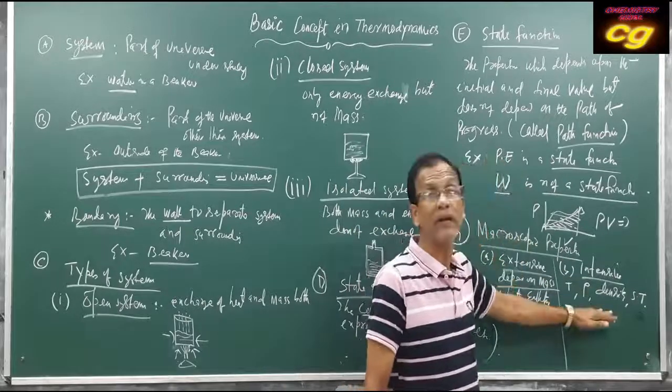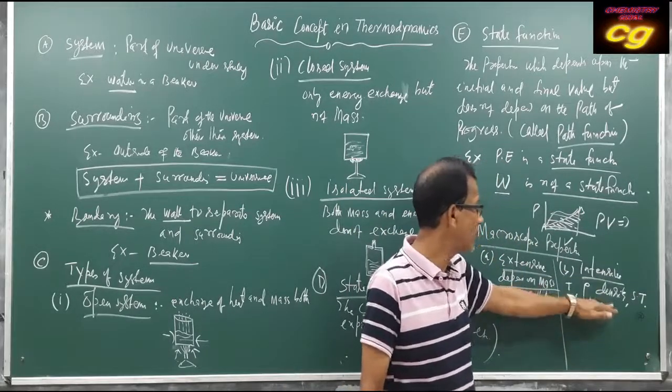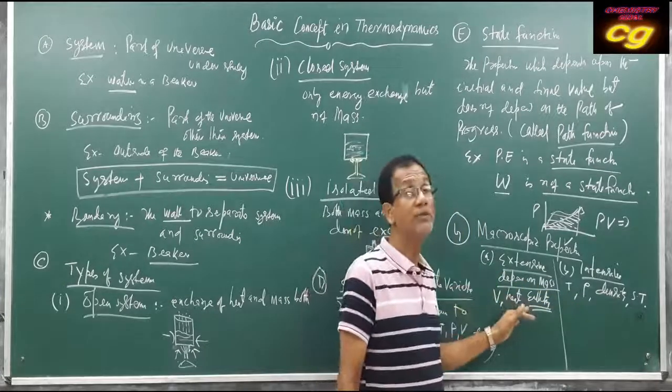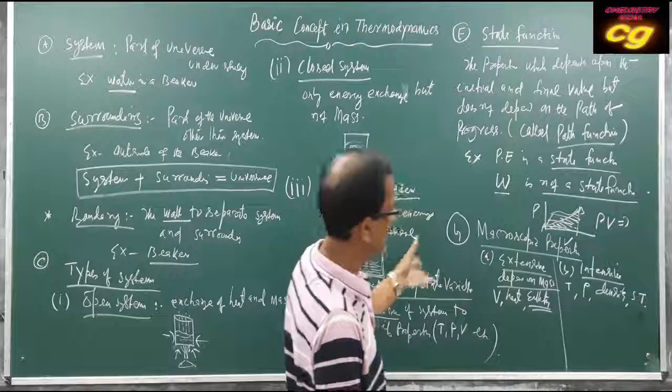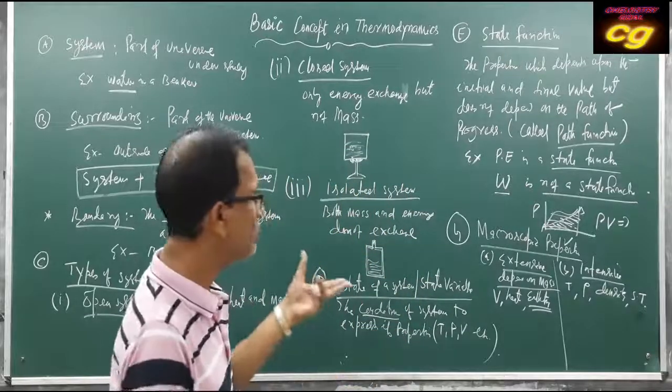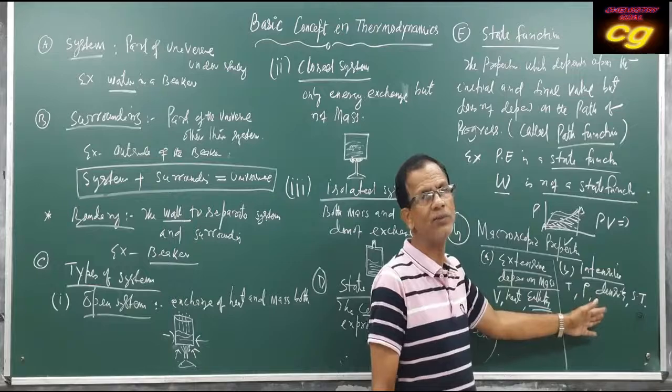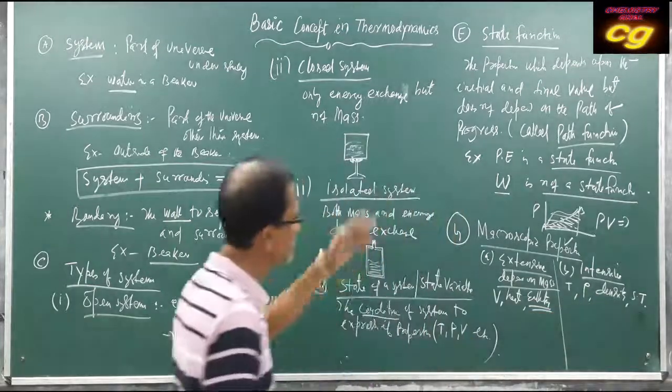It does not depend upon the mass. But an extensive property depends upon the mass. So on the basis of that relation with mass, there are two types of property: extensive property and intensive property. Okay? You write down this one, then we will see.